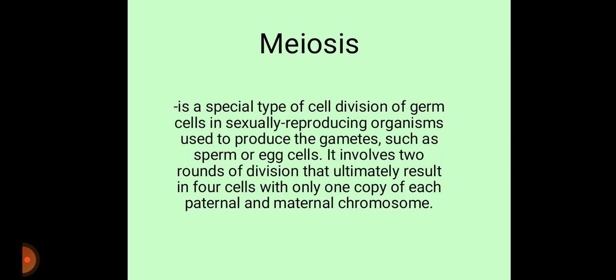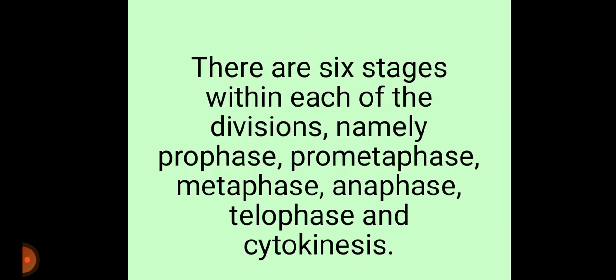Meiosis is a type of cell division that reduces the number of chromosomes in the parent cell by half and produces four gamete cells. This process is required to produce egg and sperm cells for sexual reproduction. Meiosis begins with a parent cell that is diploid, meaning it has two copies of each chromosome. There are six stages within each of the divisions, namely prophase, metaphase, anaphase, telophase, and cytokinesis.